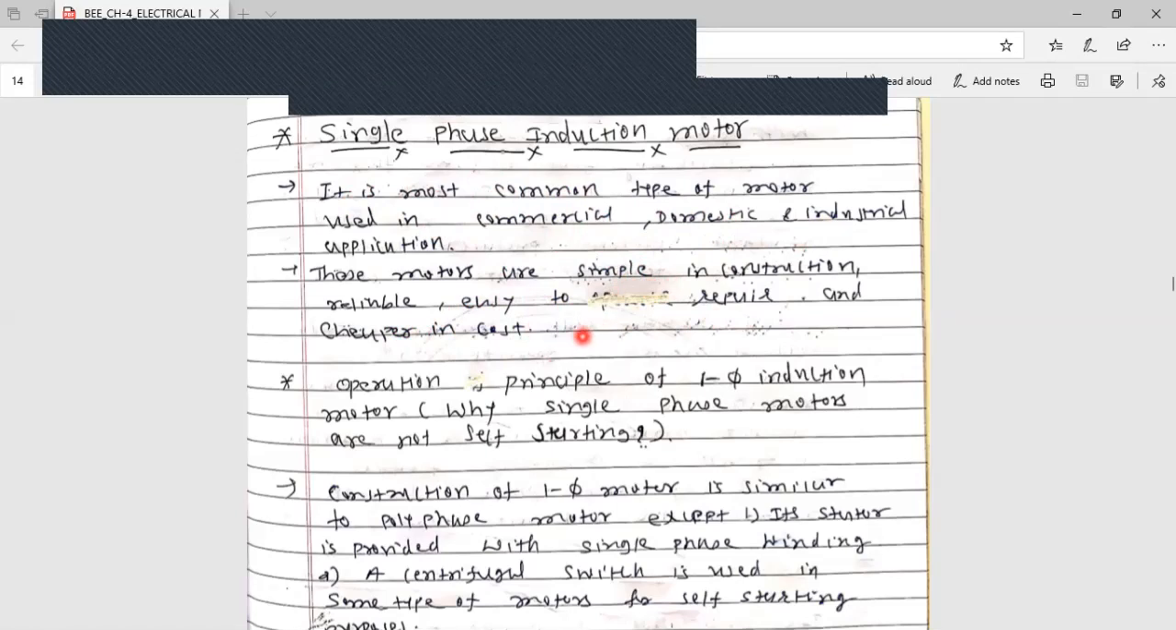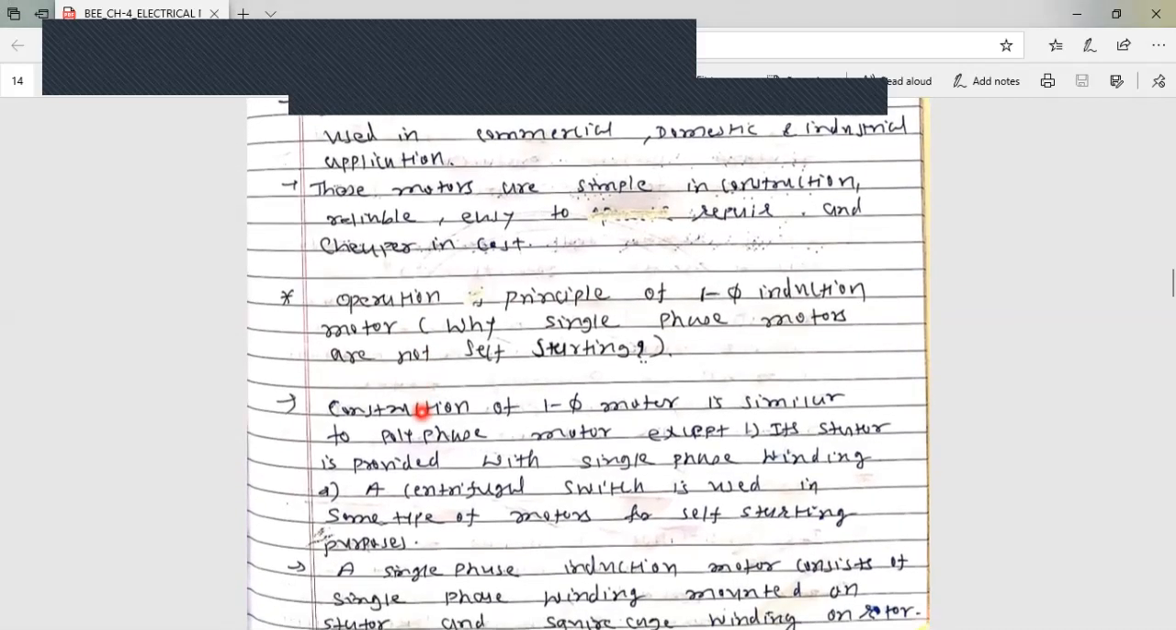Now we will discuss the working principle of single phase induction motor. Or this question is also asked as: why are single phase motors not self-starting? As we have discussed, three-phase induction motors are self-starting. So we will see this in detail.